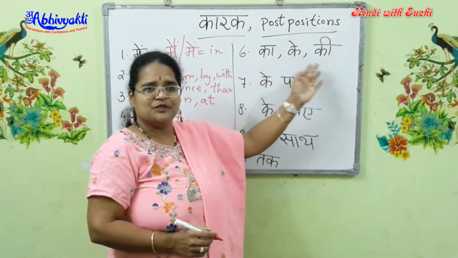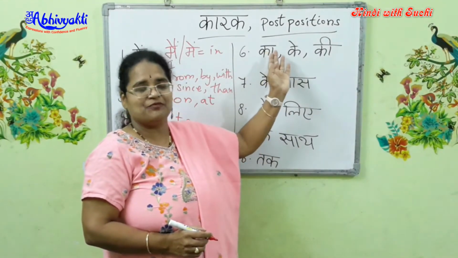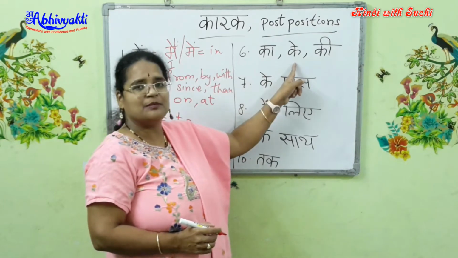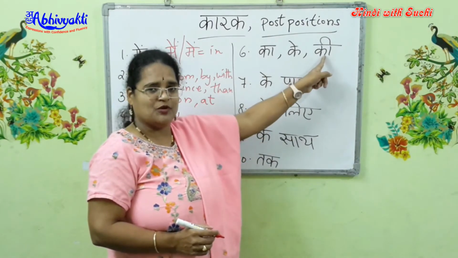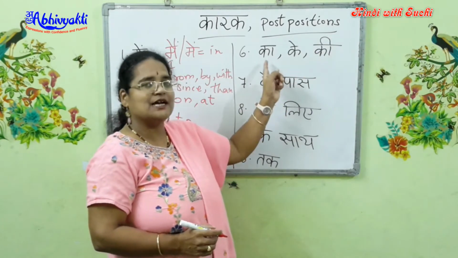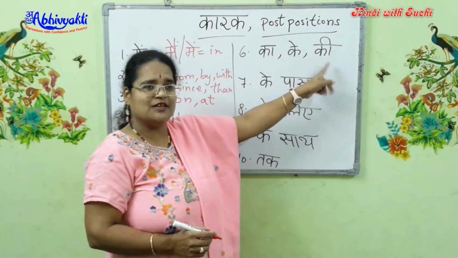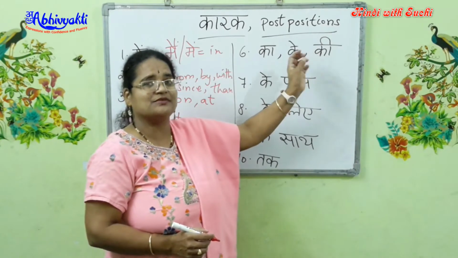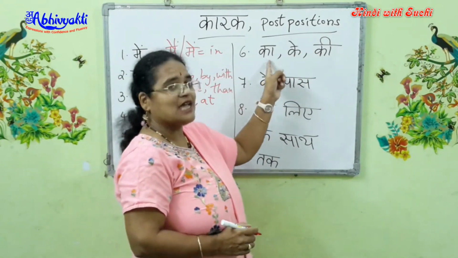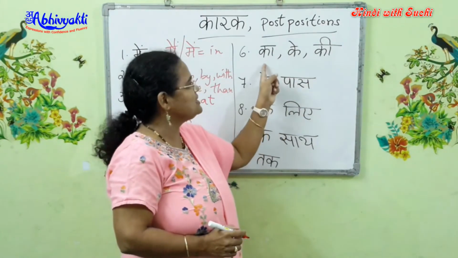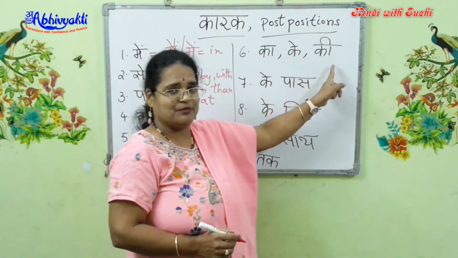Now this is the only postposition which is in three forms: masculine singular, masculine plural and feminine form. We have the aa, ae, ee forms. Remember, whenever you see the aa, ae, ee forms in Hindi for pronouns, nouns, adjectives and verbs, four words are variable. They take these forms which are masculine singular, masculine plural and feminine form.